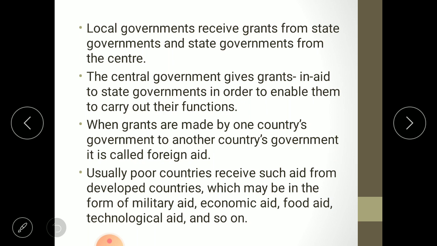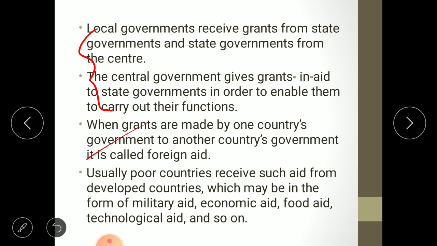Generally, if the state government's revenue is not sufficient to maintain the governance of the state, then the extra money is given by the central government to the state government, and that is known as a grant-in-aid. When grants are made by one country's government to another country's government, it is called foreign aid. These are local aid, and this is foreign aid, when one country's government gives to another country.